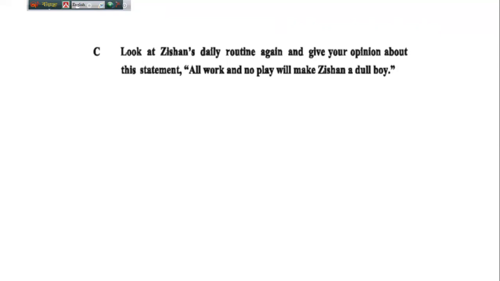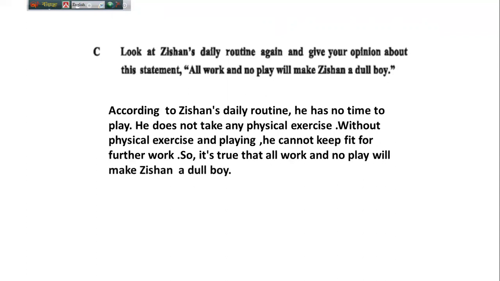Okay, let me share the answer here for you. According to Jishan's daily routine, he has no time to play. I think you have noticed that. He does not take any physical exercise. Without physical exercise and playing, he cannot keep fit for further work. So it's true that all work and no play will make Jishan a dull boy. Dear learners, I think you have got these answers also and understood this.